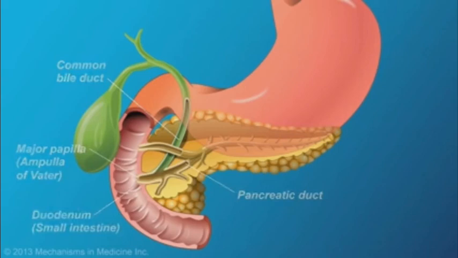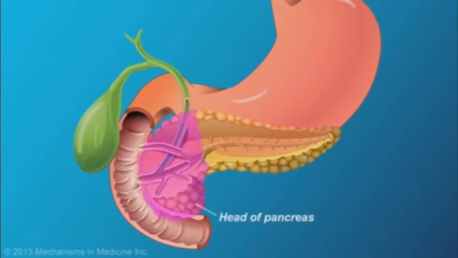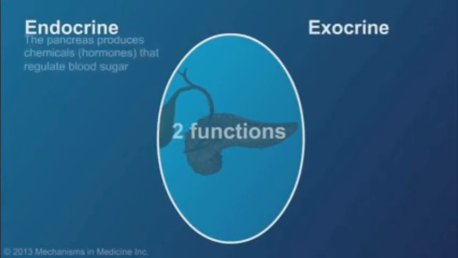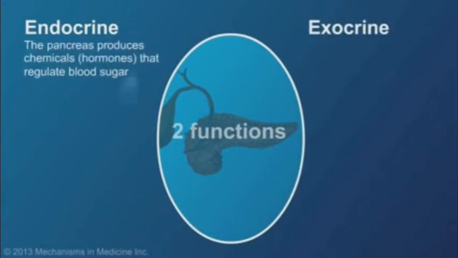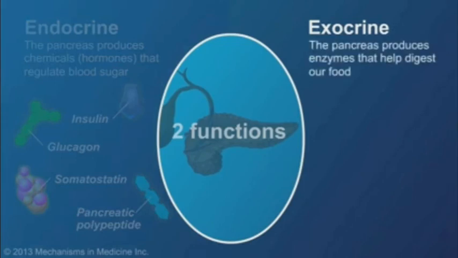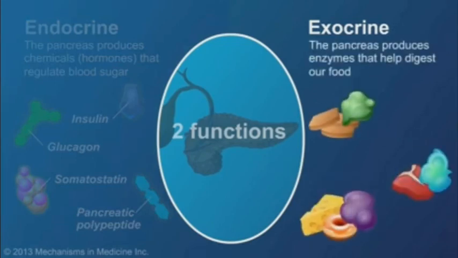These are all the surrounding structures to the pancreas, divided into three parts: head, body, and tail. It has two functions. It acts as an endocrine as well as an exocrine gland. The endocrine pancreas takes part in regulating blood sugar. It produces hormones like insulin and glucagon. And the exocrine pancreas helps in the digestion of food.